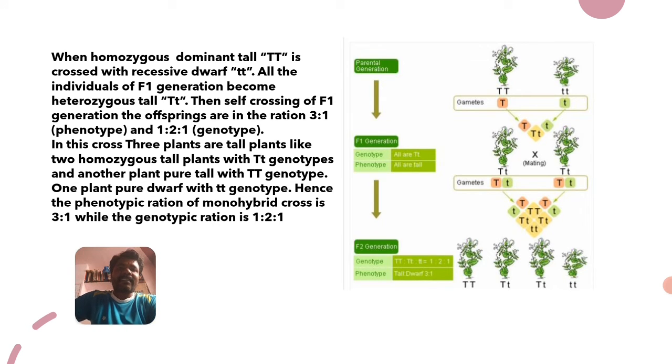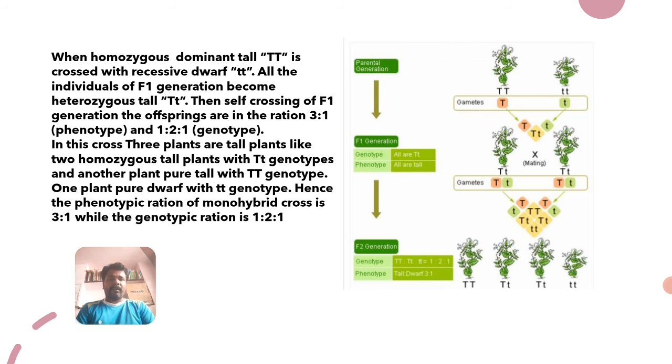And then self crossing of this F1 generation: F1 is crossed with F1 again, meaning capital T small t is crossed with capital T small t. Two heterozygous plants undergo crossing, and they have the same genotypes. The offspring are in the ratio of 3:1 in phenotype and 1:2:1 in genotype.